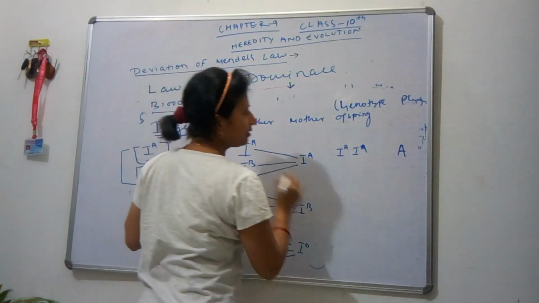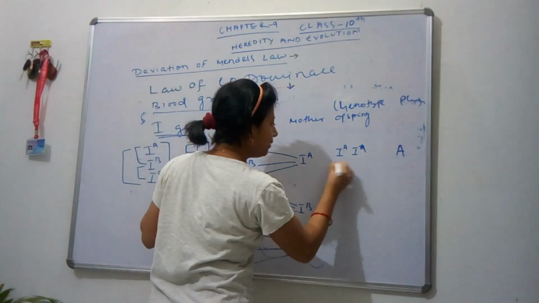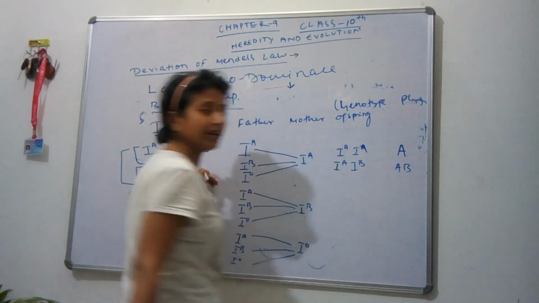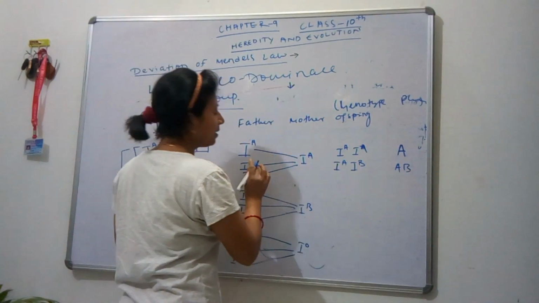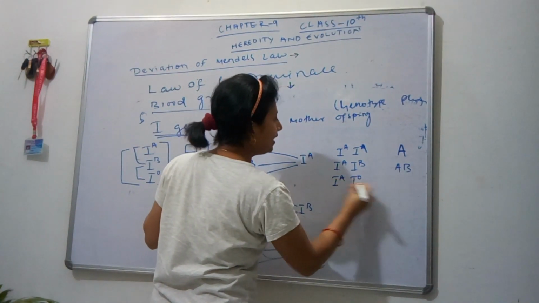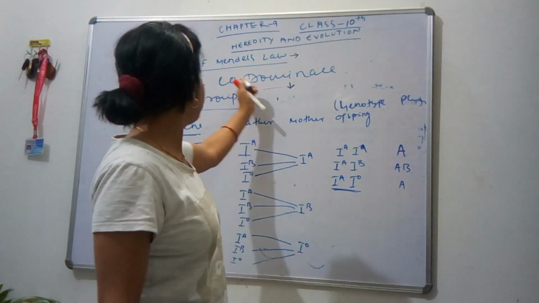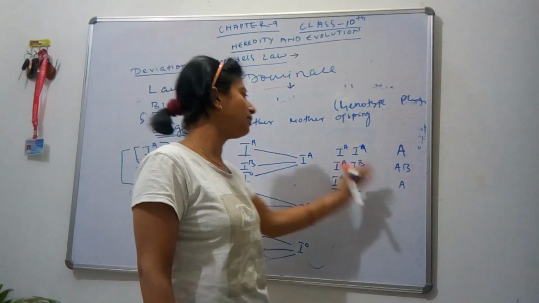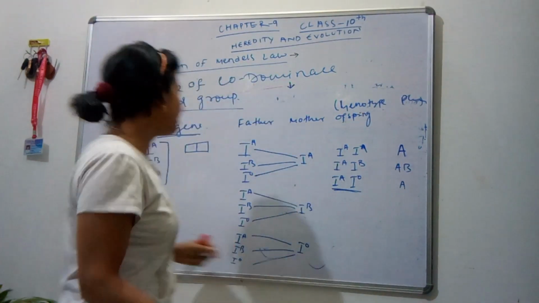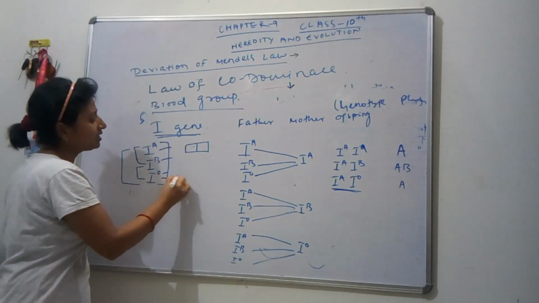If IB and IA come from both the parents, then it will be IA and IB, and the blood group will be AB. If IO from father and IA from mother, then IA, IO gives blood group A. Here, as we are studying the law of codominance, the blood group should be AO, but why is it expressed as A? Remember one thing, from IA, IB and IO, IO is recessive.